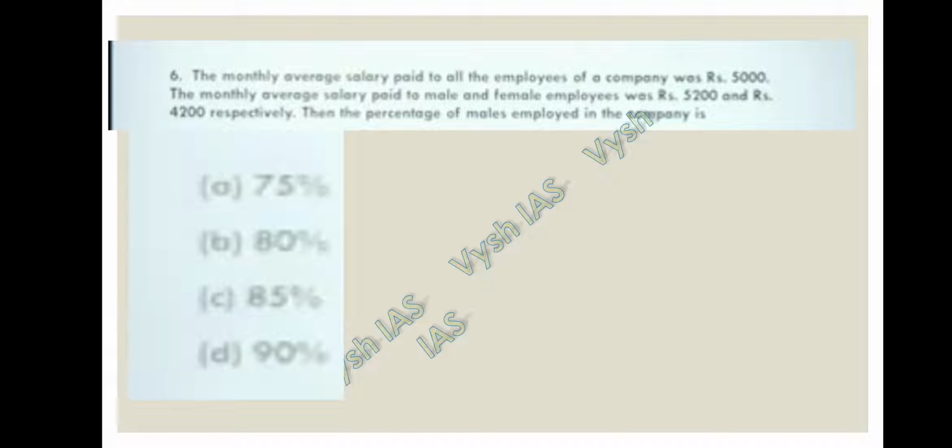Question number 6. The monthly average salary paid to all the employees of a company was rupees 5,000. The average salary paid to male and female employees are 5200 and rupees 4200 respectively. Then the percentage of male employees in the company is. So let's write the data. Let's take the number of male members as X. Let's take the number of female members as Y.